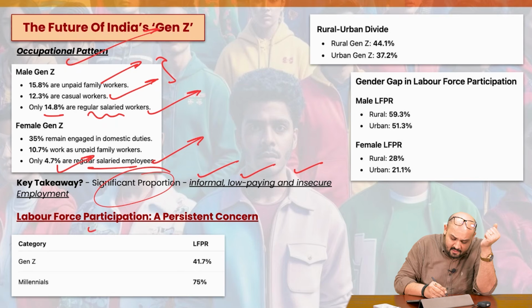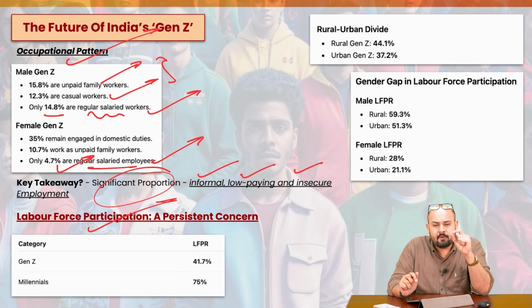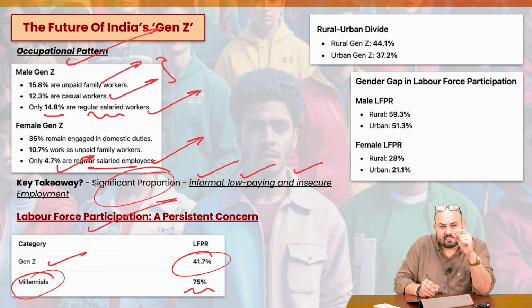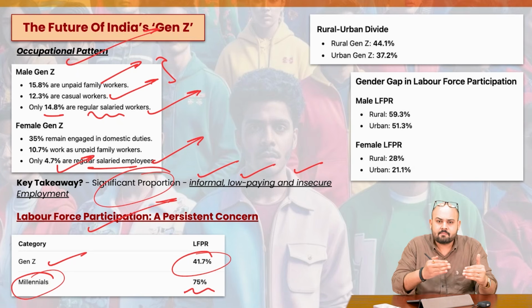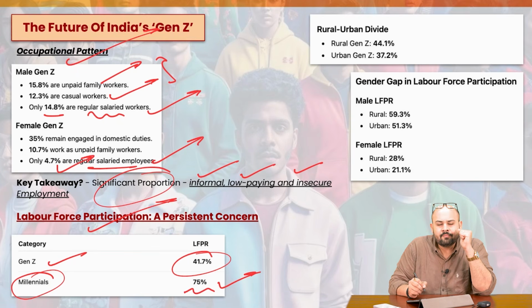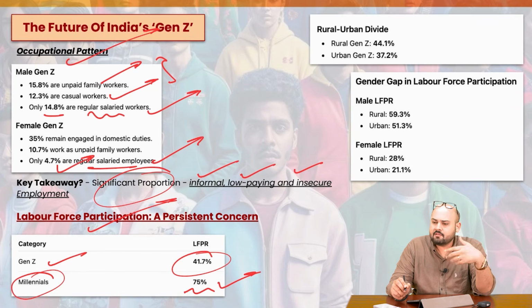Got it? Then if we talk about labor force participation, this is a persistent concern. It has been a regular concern. For Gen Z, the labor force participation rate is 41.7%, and for millennials it's 75%. Can you see the difference? The labor force participation rate of Gen Z is much lower compared to millennials. Again, the reason can be that more Gen Zs are staying in education, or they don't have productive employment opportunities, or they're not willing to work. Maybe they have degrees, but they are not finding a suitable job.